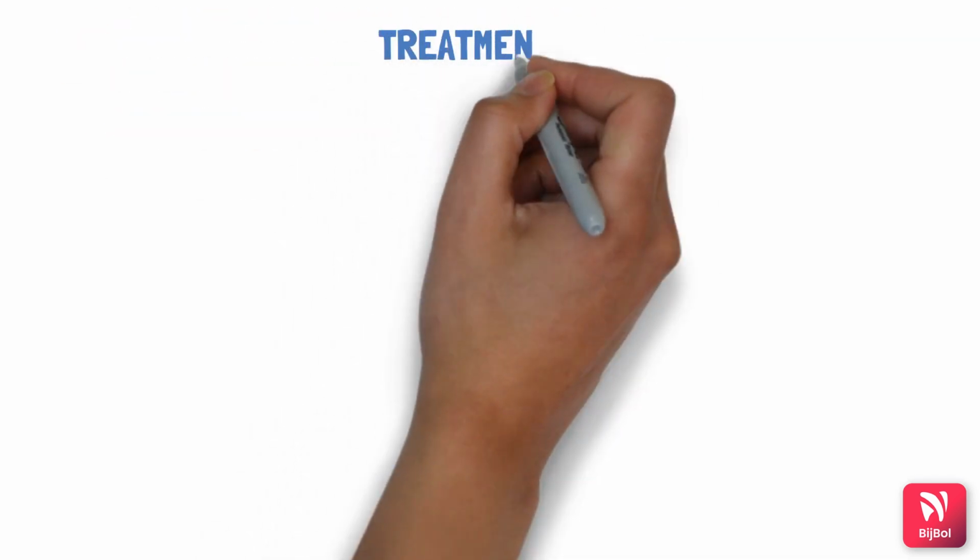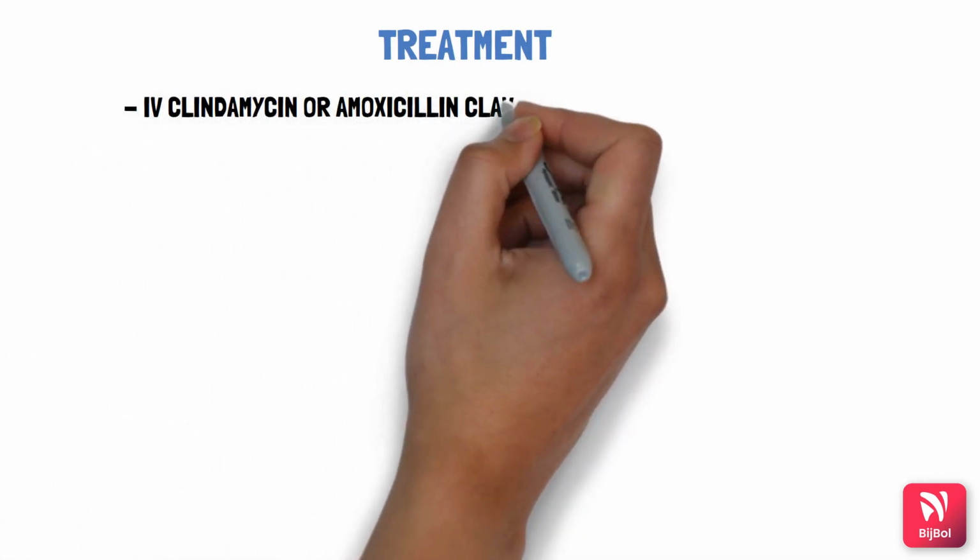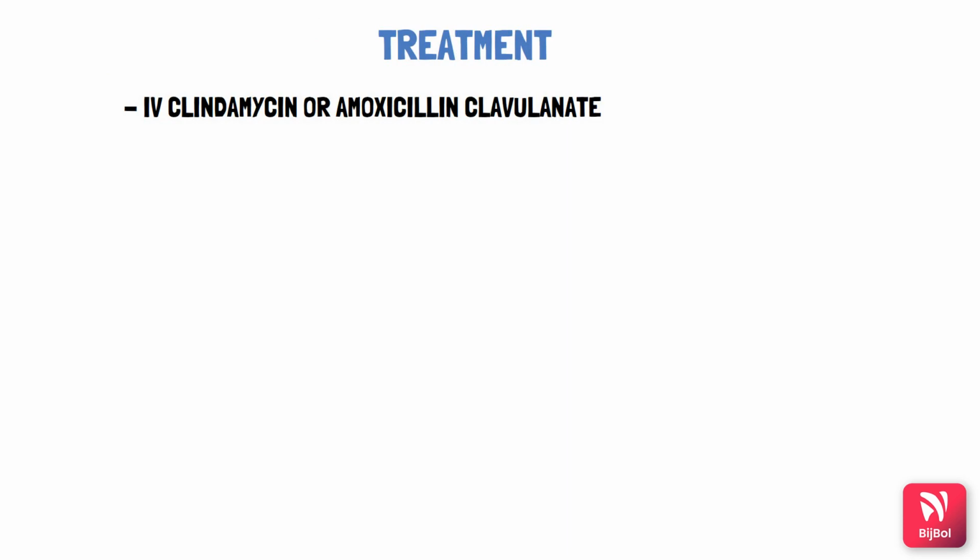Now let's move on to the treatment aspect of lung abscess. Initial therapy by IV clindamycin or amoxicillin clavulanate is done.